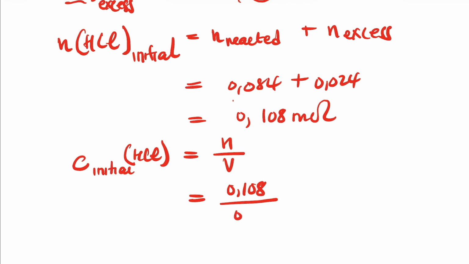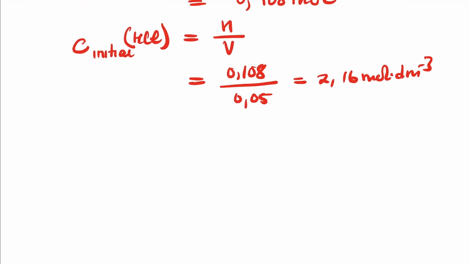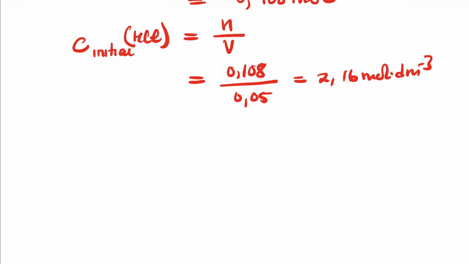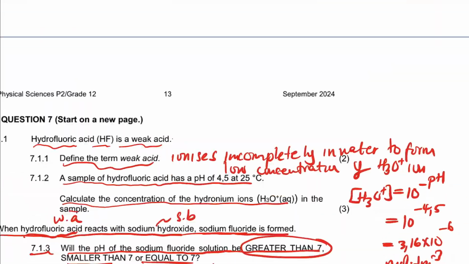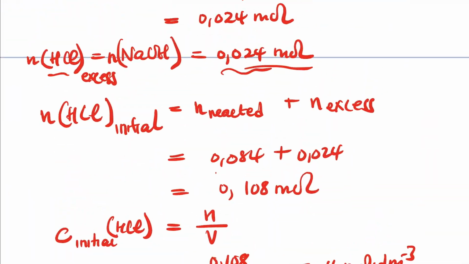The volume, it was 50, it's going to be 0.05. If you divide the answer by 0.05, it gives you 2.16 mole per dm3, right? So that's the initial concentration there. I hope I make sense, guys, by that.